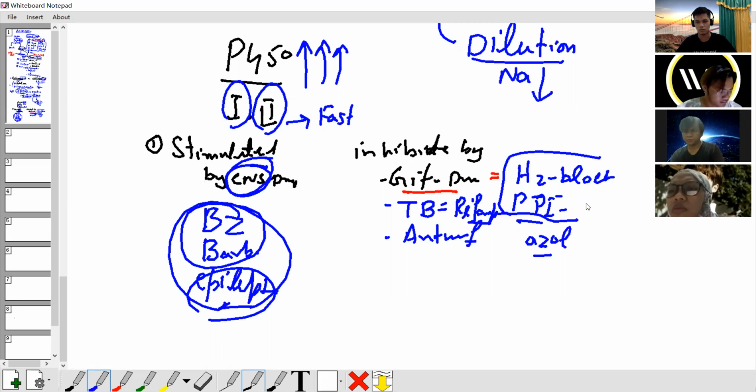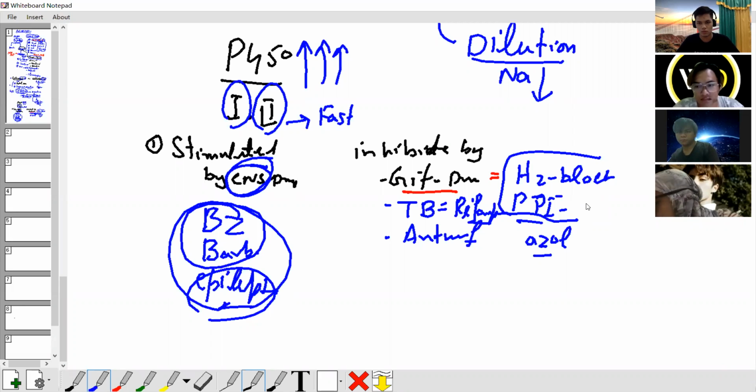Because metabolism becomes slow for other drugs if you use them in combination with an H2 blocker or a PPI. Understand? This general idea is written in your pharmacokinetics, pharmacodynamics lecture, the P450 inhibitor. At that time, you just memorize it like that, so it's very hard to memorize. Now you have an idea, the concept about this.